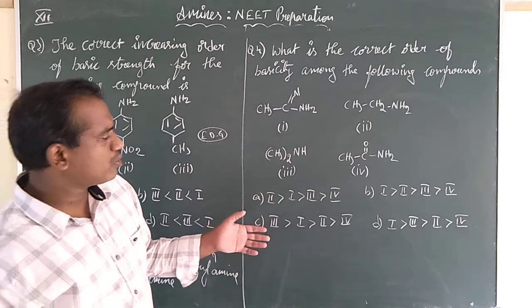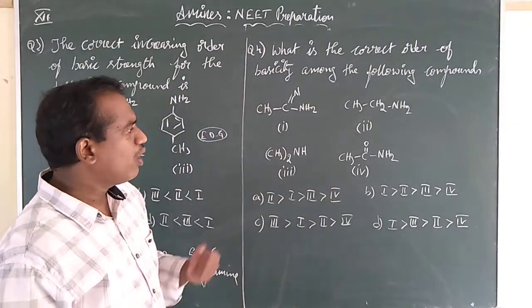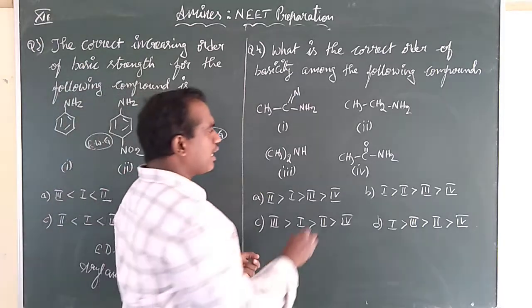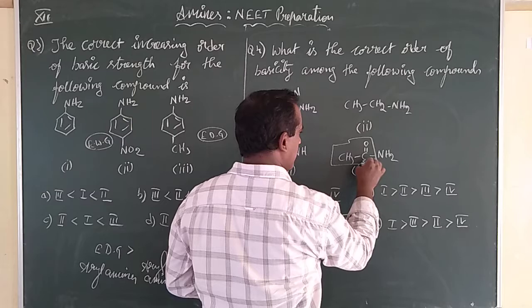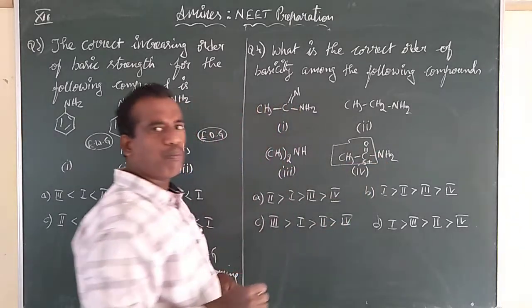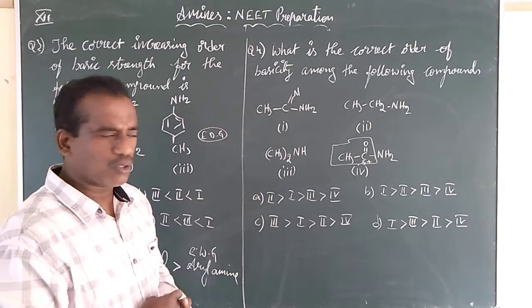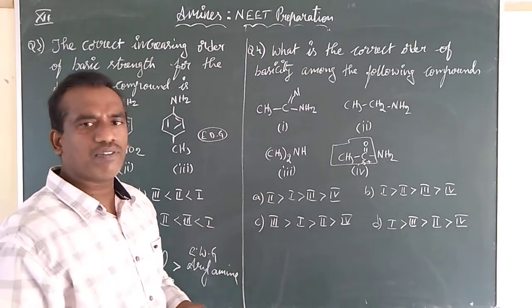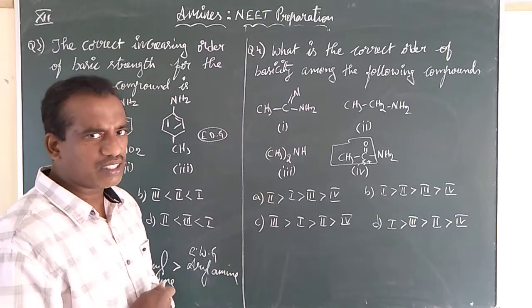But in this type of questions, you can see all the A, B, C options they had given 4. Why had they given 4? In the acetyl group, the carbon is positive in nature. Hence it acts as an electron withdrawing group. So right from the start, they had given an electron withdrawing group. Hence, its basic nature is less.